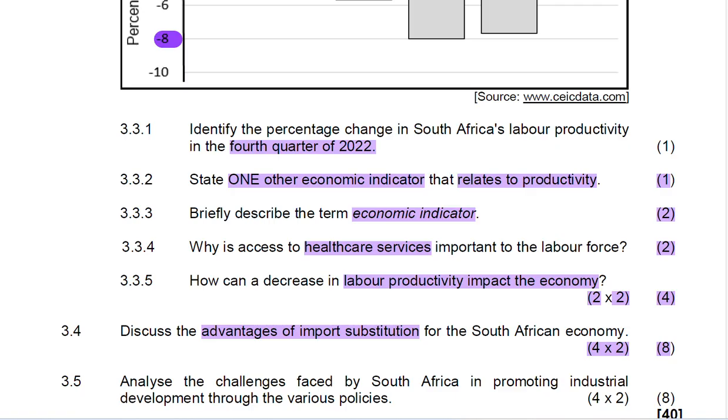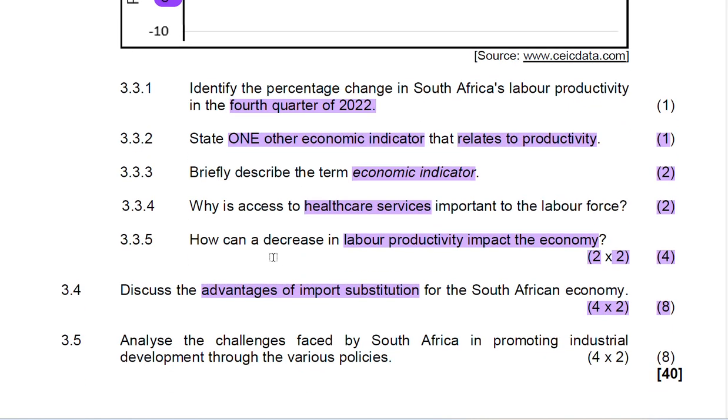And the country can still be able to produce goods and still be able to improve economic development of the country. So that is why import substitution is very important for the economy. It has a lot of advantages as opposed to disadvantages.